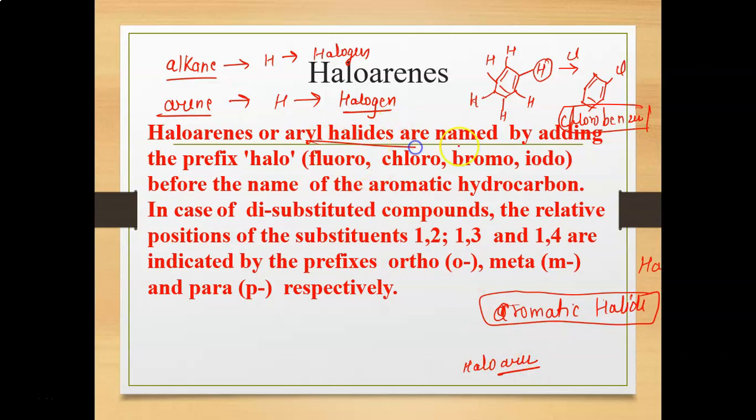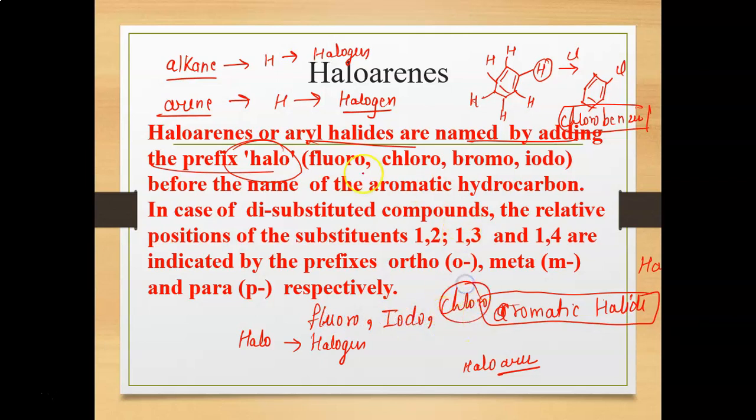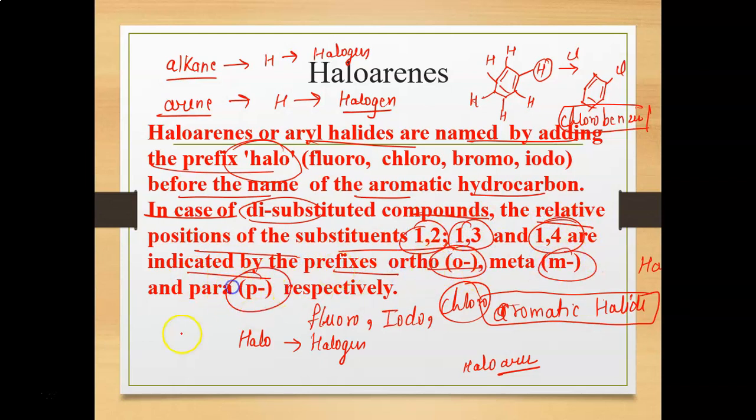Haloarenes or aryl halides are named by adding the prefix halo. Halo means halogen. For example, for fluorine you can use fluoro, for iodine you can use iodo, and for chlorine you can use chloro, before the name of the aromatic hydrocarbon. In the case of di-substituted compounds, the relative positions of the substituents, that is 1,2, 1,3 and 1,4, are indicated by the prefixes ortho, meta and para respectively.